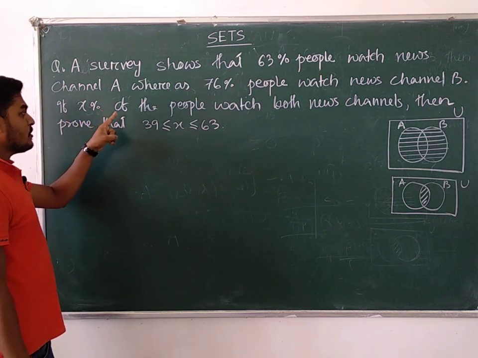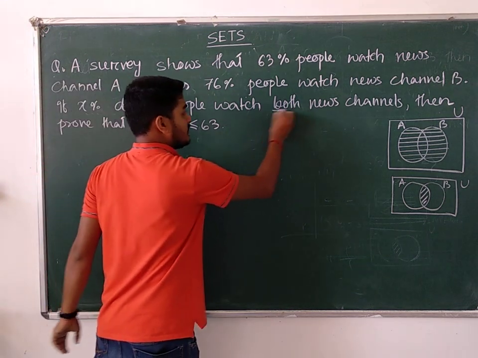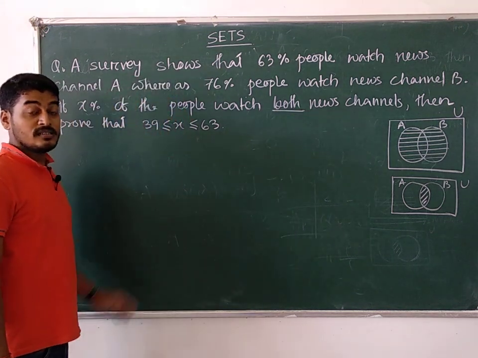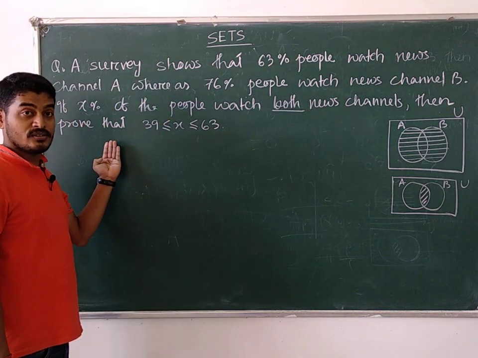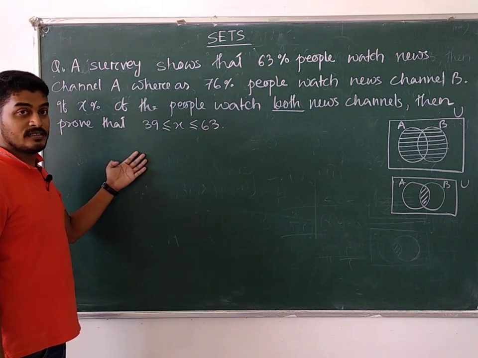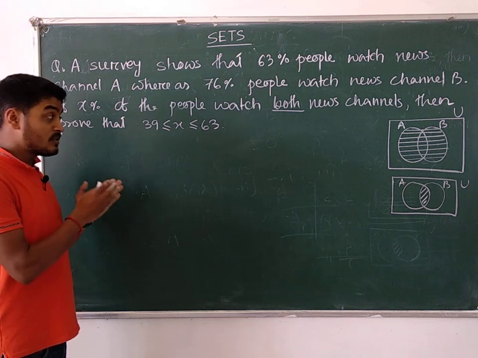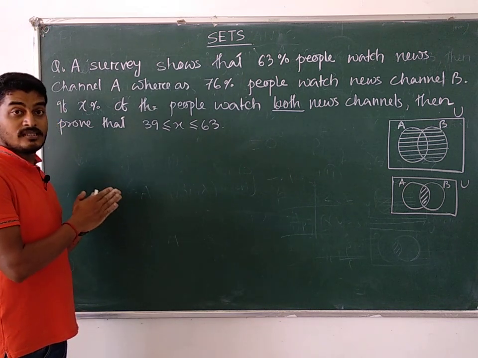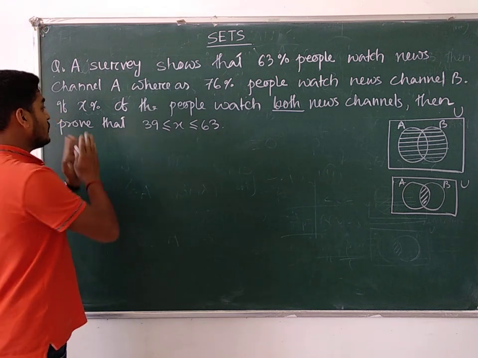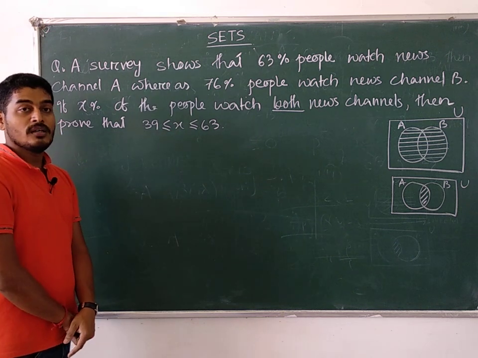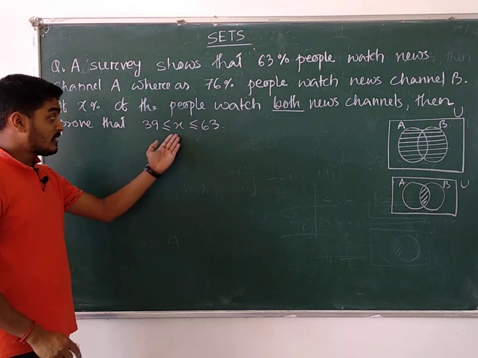If X% of people watch both channels, both means intersection. This is nothing but the value of the intersection. Out of 100, X people watch channel A as well as B. Then you have to find a relationship between 39 and 63. This is nothing but an inequality.